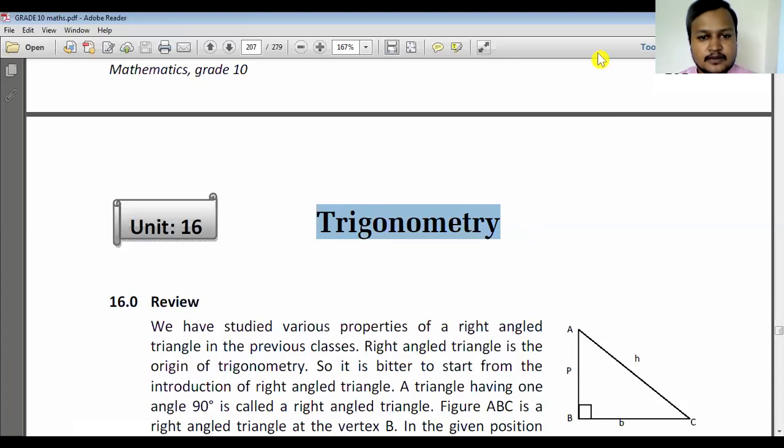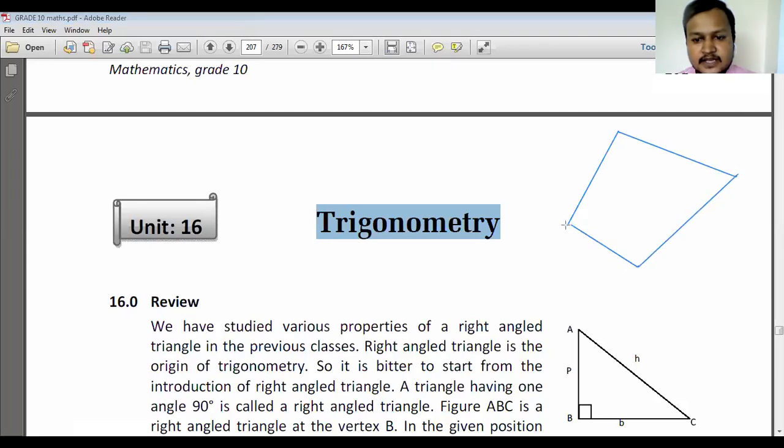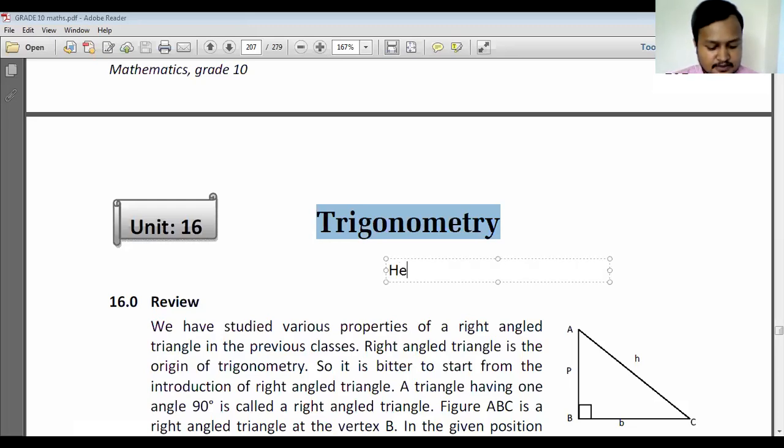A quadrilateral can also be converted into the form of triangles. If it is quadrilateral, we can convert it into two triangles, isn't it? If we divide from here, it becomes two triangles, or if we divide from here, it also becomes two triangles. So we can convert it into two triangles and then we can calculate the area of these. And except these, there is another thing, that is height and distance. Here we also study about height and distance.